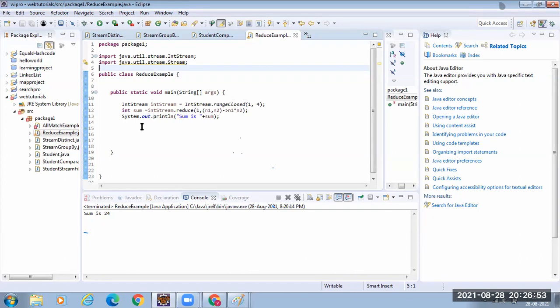Whenever you create a thread, it has to maintain stacks and all those things. Unnecessarily the context has to be switched from one thread to another, lot of things like that. So basically when you have a lot of work, then you can use the parallel stream. Hope it is clear.